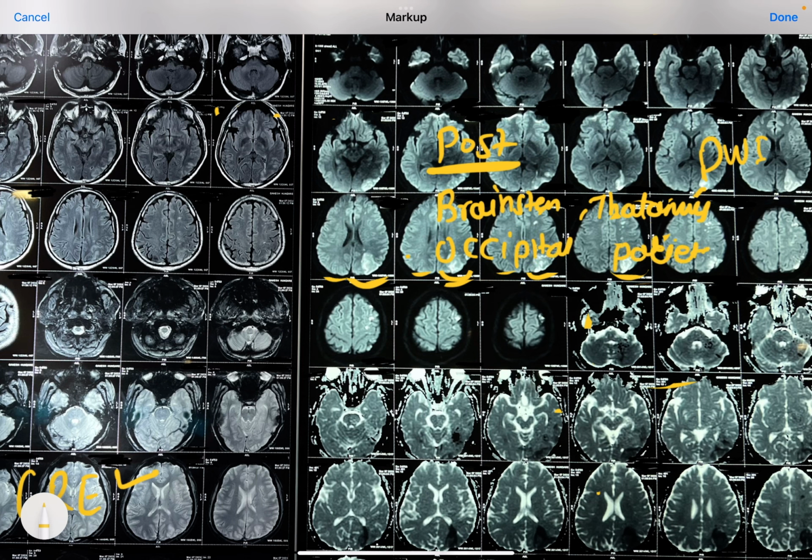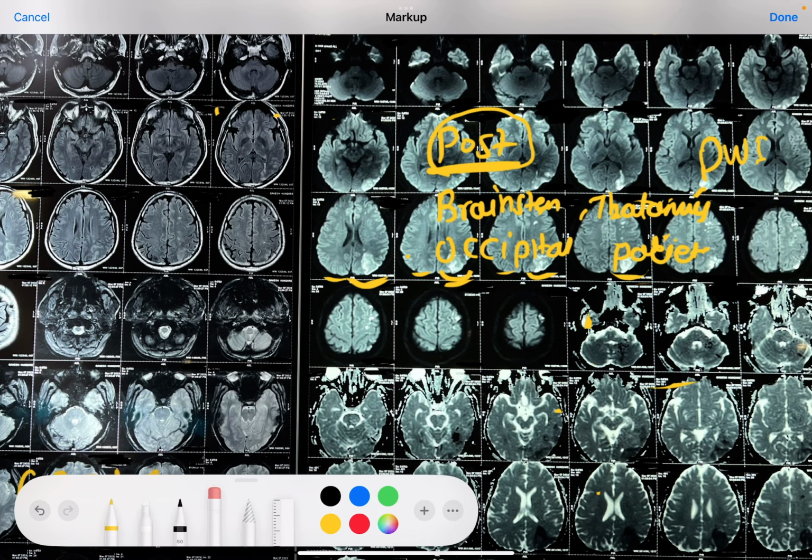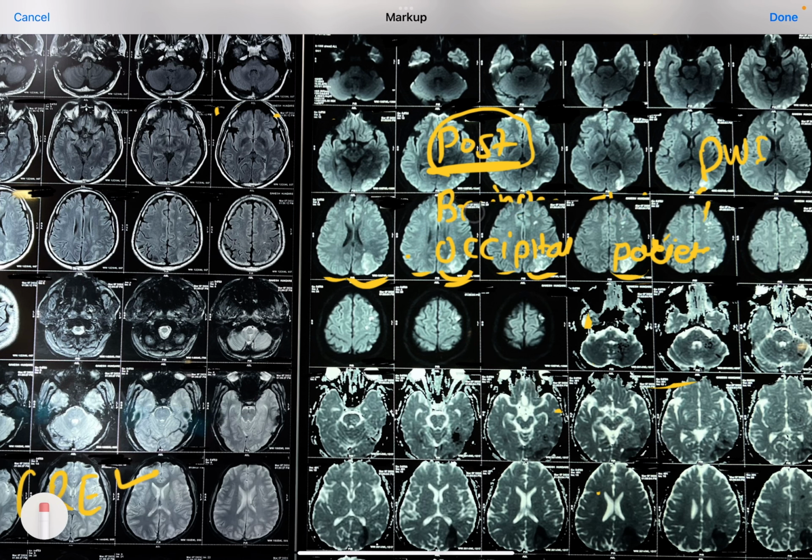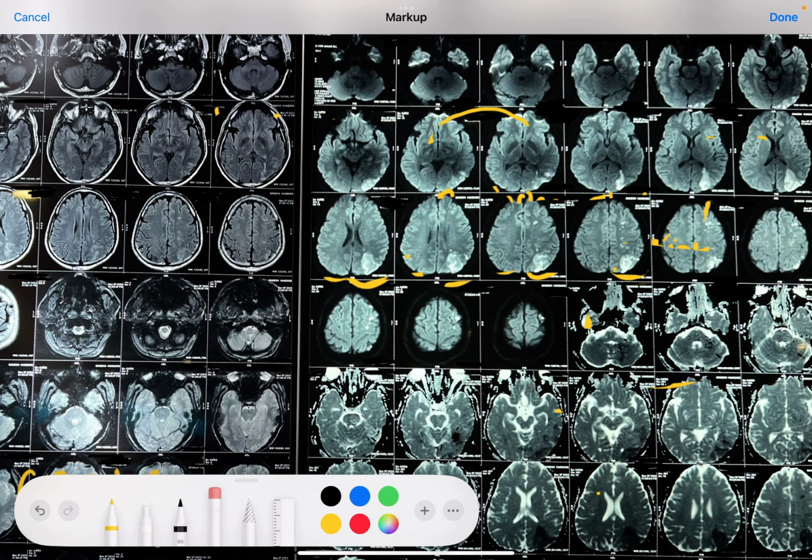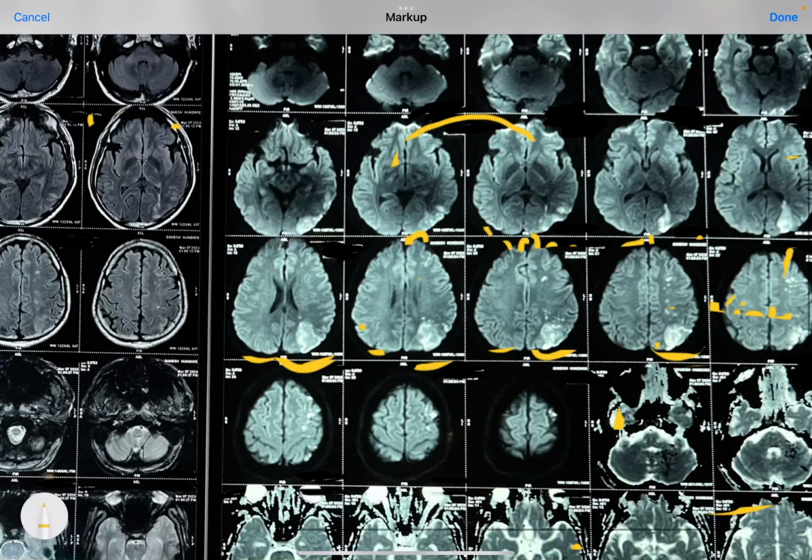And whenever we are talking about a middle cerebral artery stroke, the brain part supplied by the middle cerebral artery, then we are talking about the temporal area, the parietal area, and the subcortical structures.